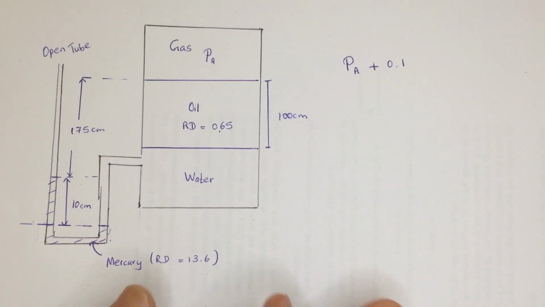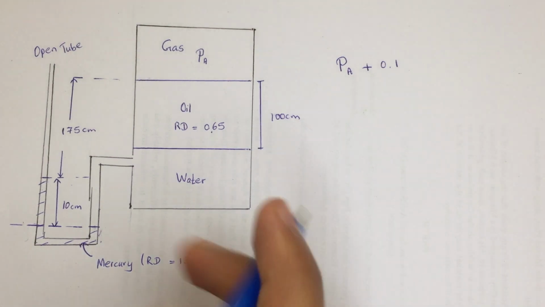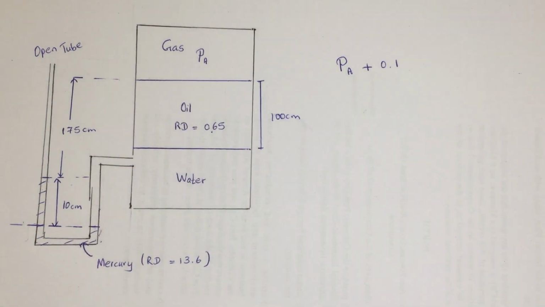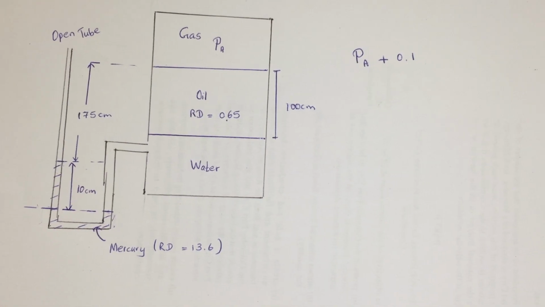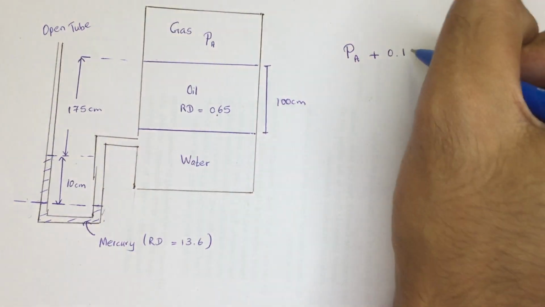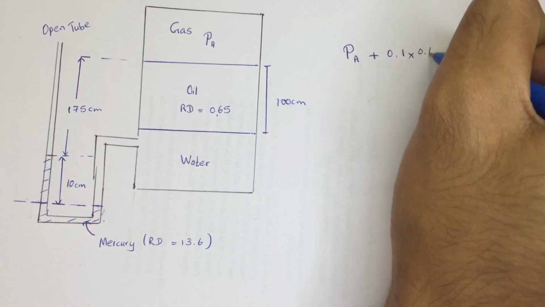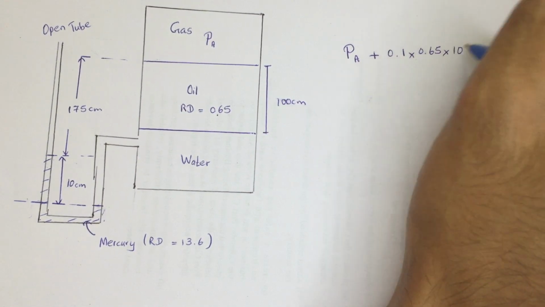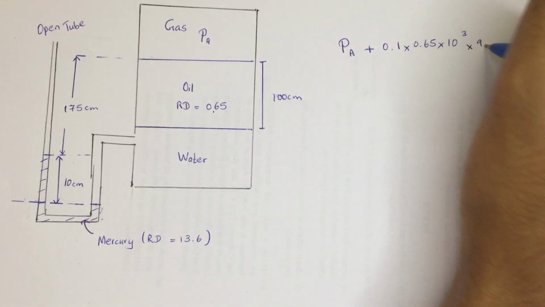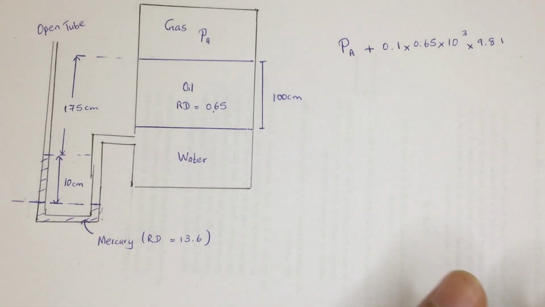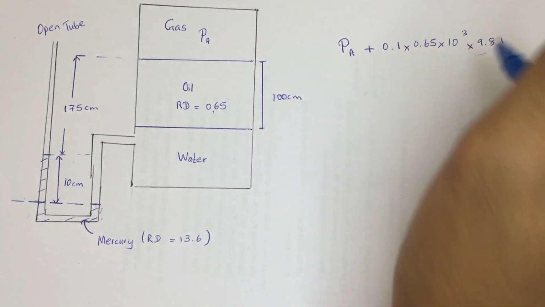The next part is we take rho, the density of this oil, we need to mark it out like this. So the oil's density would be 0.65, the relative density, into 10 cube, into its gravitational acceleration, which is 9.81. So this is the pressure made by this oil.